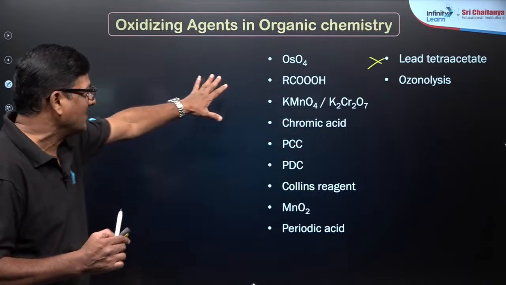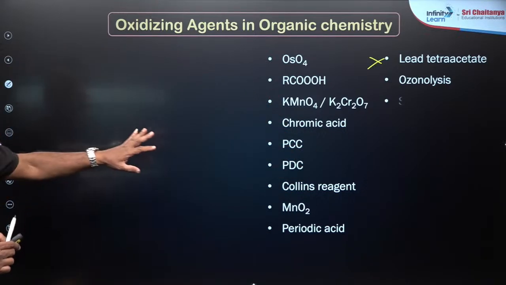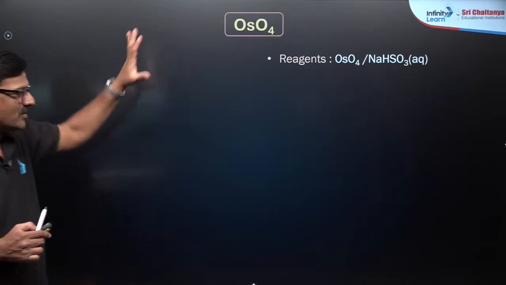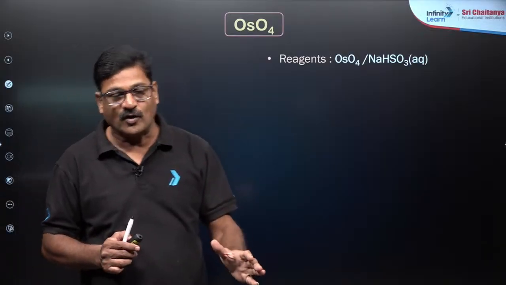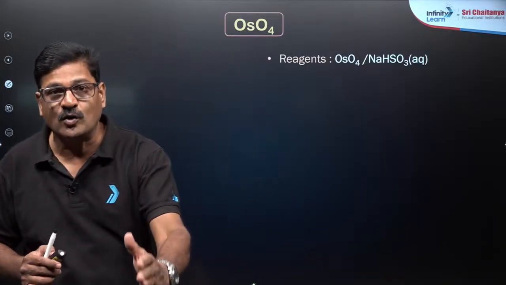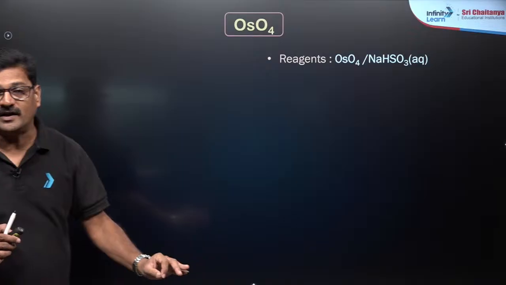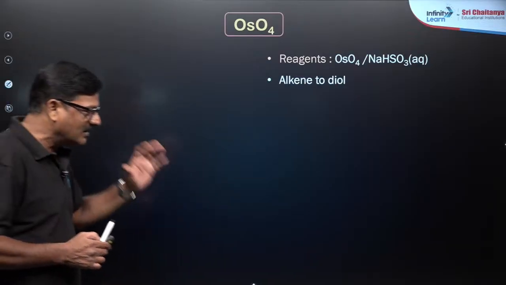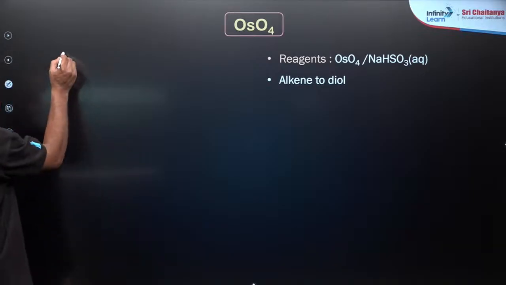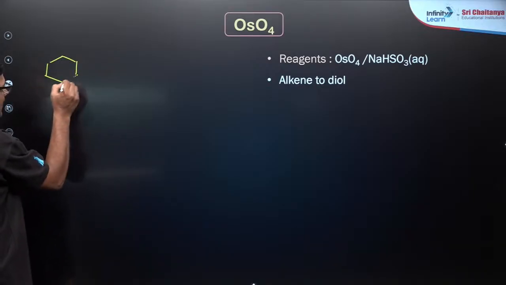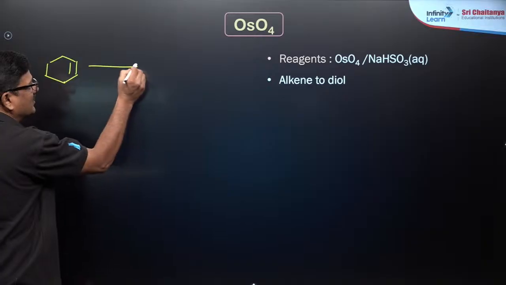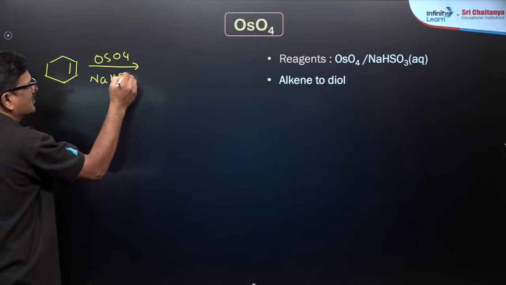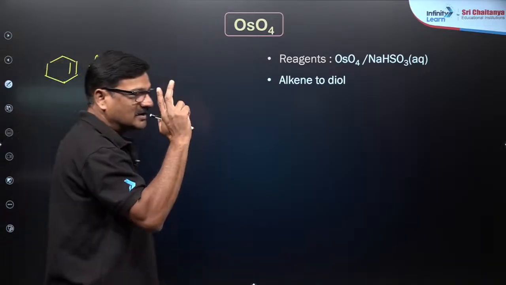Let us see OsO4. Selenium dioxide is also not required. If you want to go for the oxidation with OsO4, you have to follow with NaHSO3 hydrolysis, and the alkene is converted into diol. You can see this is your alkene. When it is treated with OsO4 and NaHSO3, you are going to get diol.